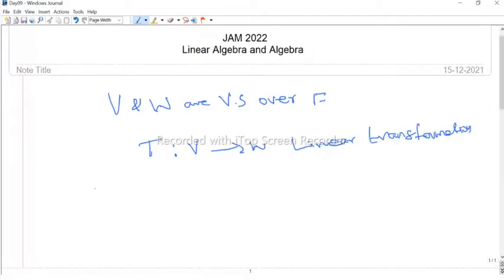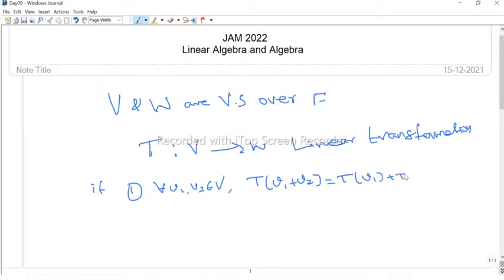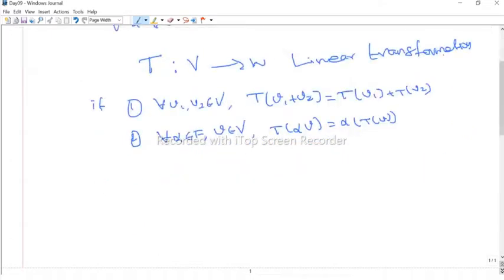if, the first condition, if we take any two vectors v1, v2 from the domain, then it preserves the operation under addition, that is T of v1 plus v2 equals T of v1 plus T of v2, and also it preserves the scalar multiplication, that is if we take any scalar alpha from the field F and any vector v in V, then T of alpha times v equals alpha times T of v.